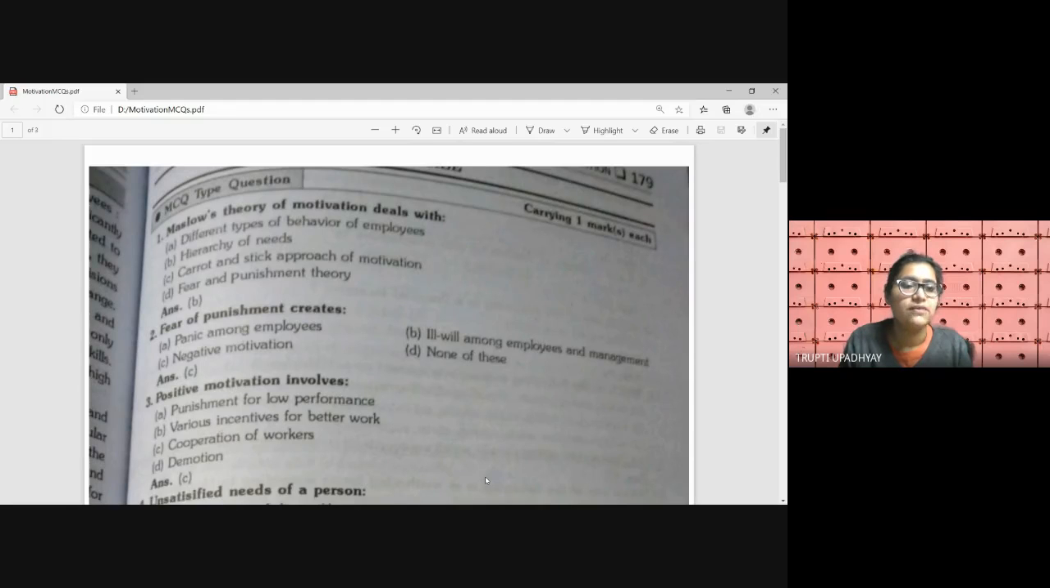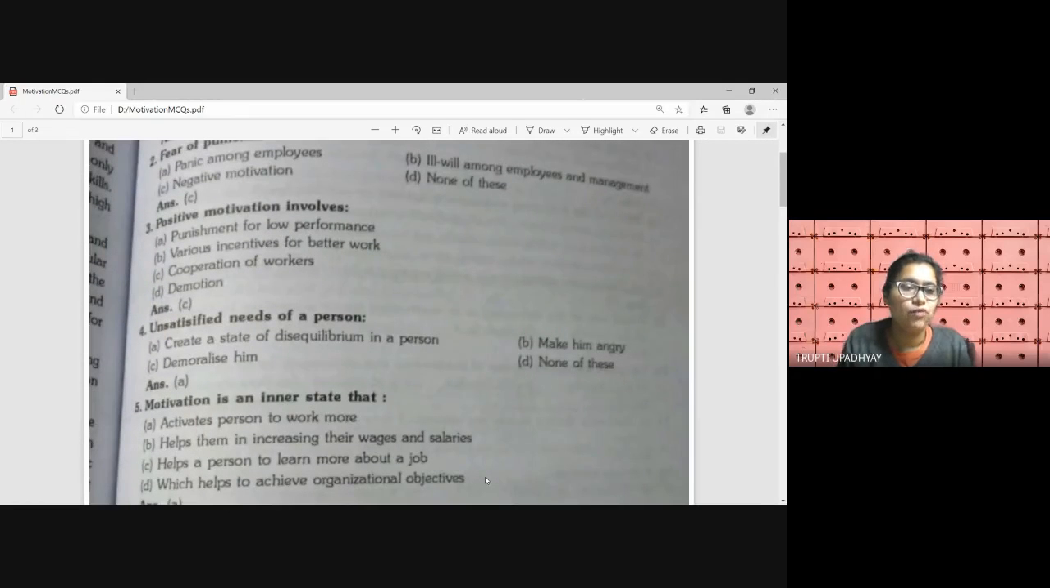Next question. Fear of punishment creates A, panic among employees, B, ill will among employees and management, C, negative motivation, D, none of these. Fear of punishment, if I tell you that I'll punish you if you do not attend my classes, then obviously this will be a negative kind of motivation. So a fear of punishment creates a negative motivation. So it's C.